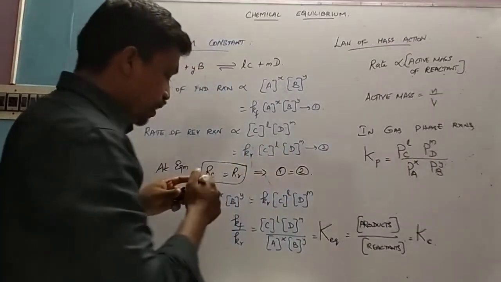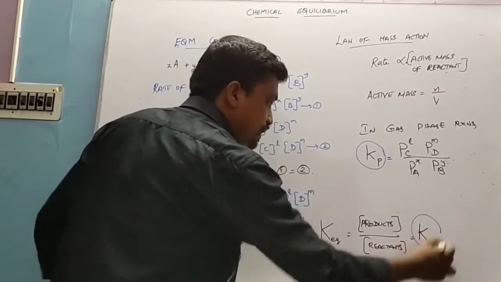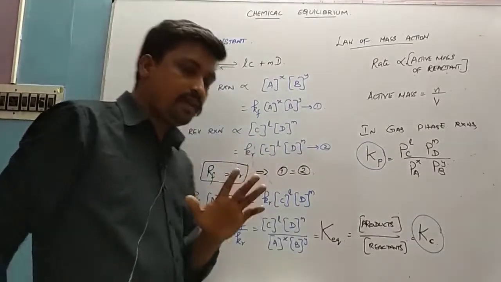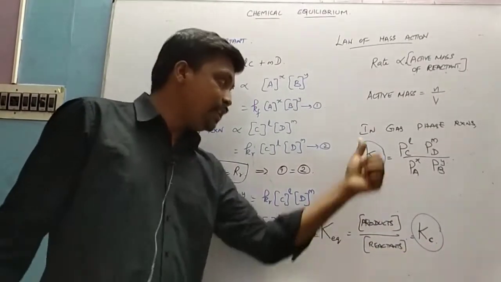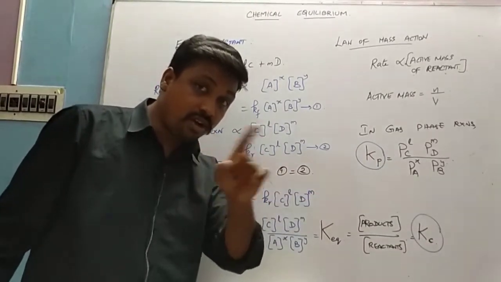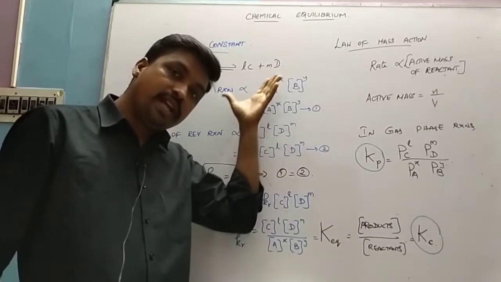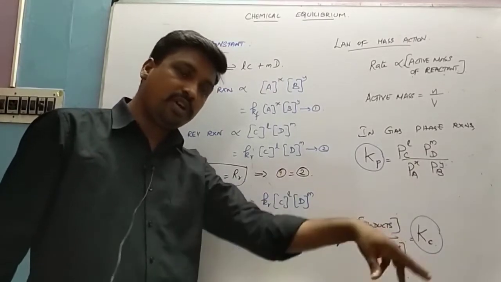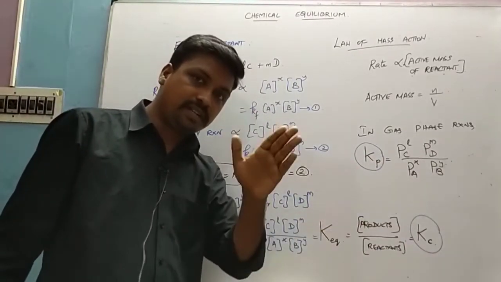So here you have to keep it in mind clearly that Kp and Kc both are same, not equal. Same means Kc is also an equilibrium constant in terms of concentration, and Kp is also an equilibrium constant in terms of partial pressure. Both are same but not equal. The value may be different, because when the reactants and the products are in the liquid state, this is the equilibrium constant, and when all of them are in the gaseous state, this is the value. They are not equal but they are same. Okay.